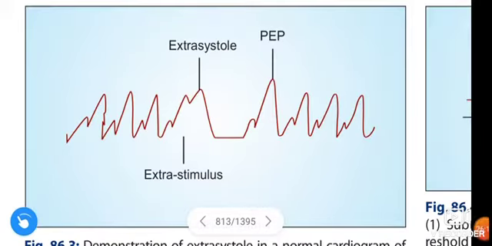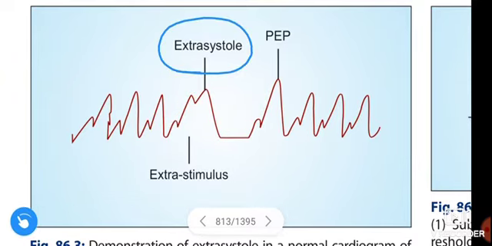And this figure represents the demonstration of extrasystole and compensatory pause. When an extra stimulus occurs, an extrasystole is produced. See, these are the normal beats, and here an extra stimulus is applied and forms the extrasystole.